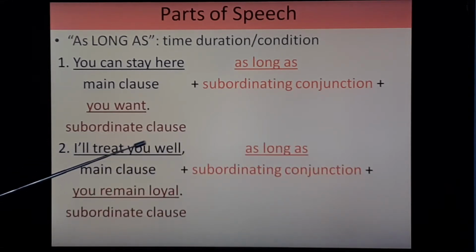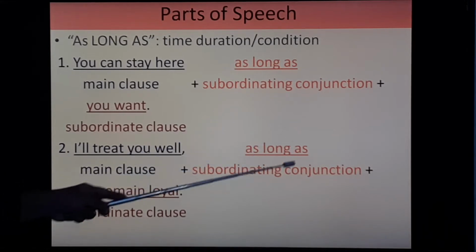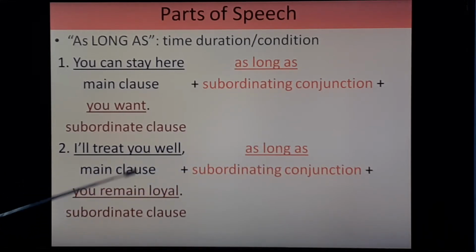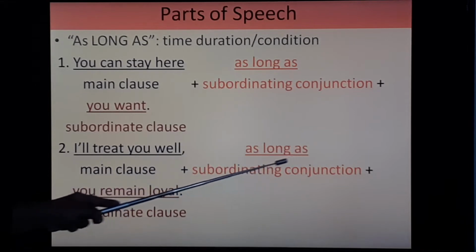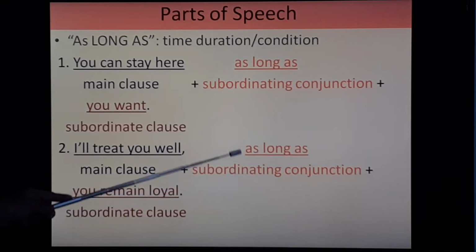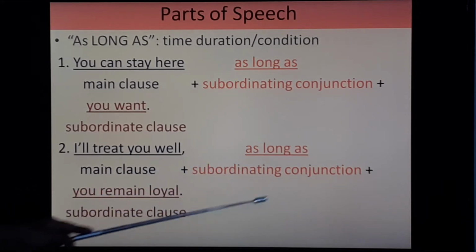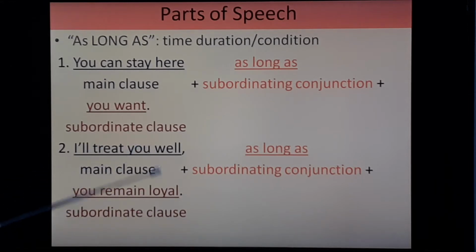I'll treat you well as long as you remain loyal. So here I'll treat you well, that is main clause, as long as, this is condition. So this is subordinating conjunction, and you remain loyal, this is subordinate clause.